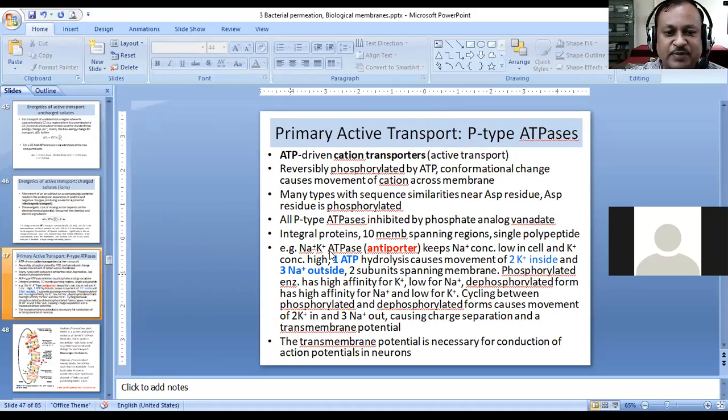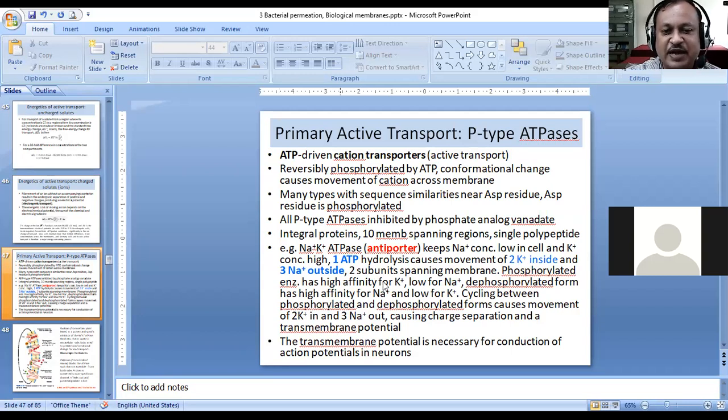In the last lecture, we have seen some of the examples of transporters. We have seen the example of sodium-potassium, or Na-K ATPase, that is an antiporter. In this particular system of transport, which utilizes ATP molecule, because it is primary active transport, ATP is directly used for the transport of both the sodium and potassium ions.